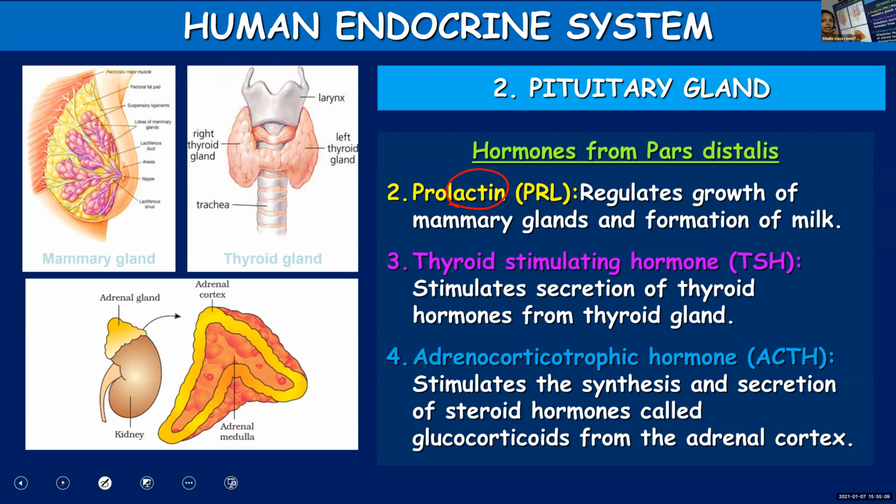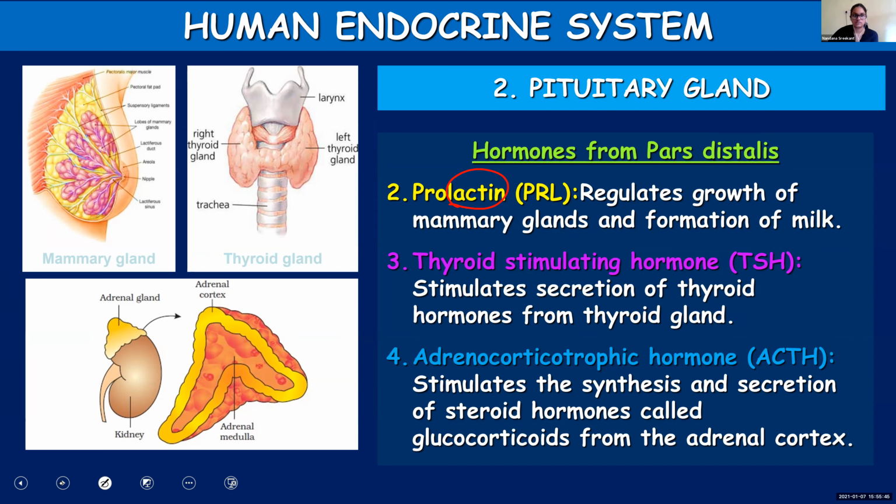What for is it stimulated? To release a group of steroid hormones. You call these hormones glucocorticoids. Glucocorticoids are released from the adrenal cortex by the action of adrenocorticotrophic hormone. Adrenocorticotrophic hormone will stimulate the adrenal cortex so that it will release glucocorticoids. Any doubt?